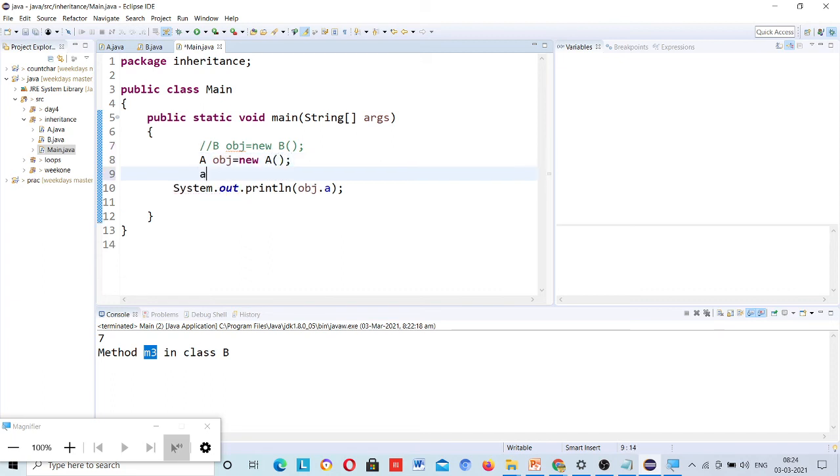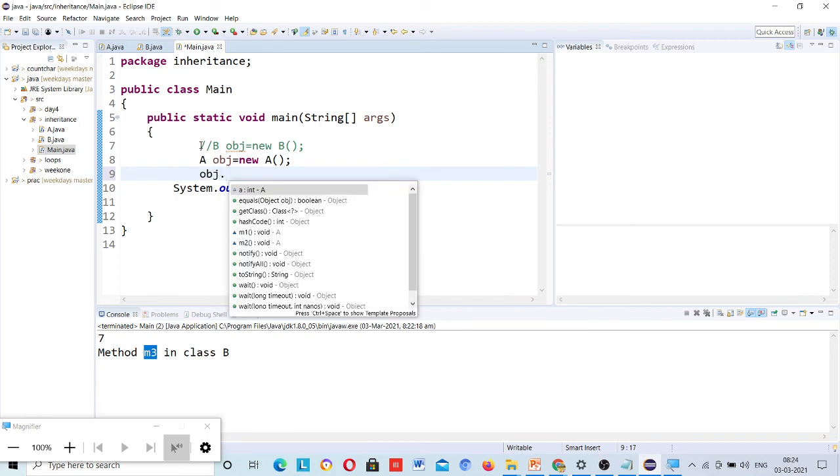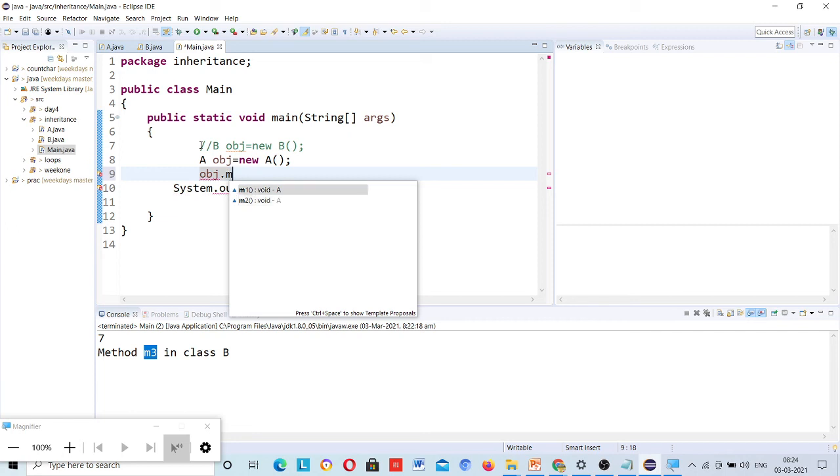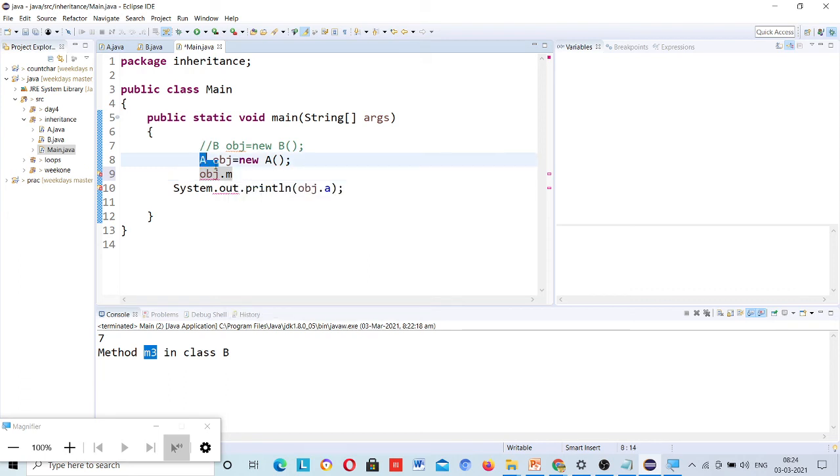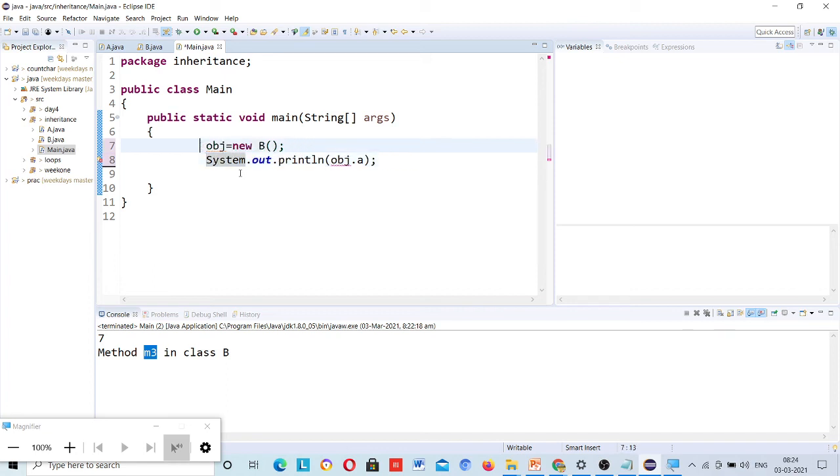And if you want to access the method, then M1 you can access, M1 and M2 both are here in class A. Okay, so you can access. So if you have to use the properties of another class, then you have to either create the object or use inheritance.